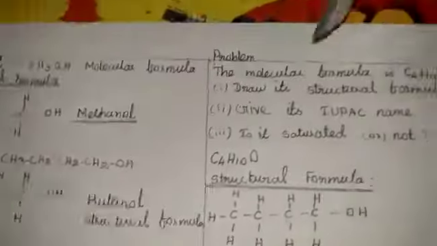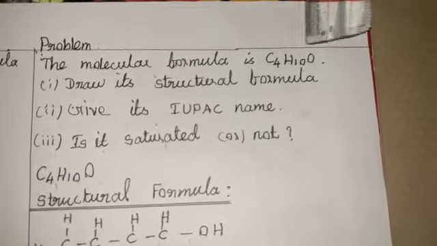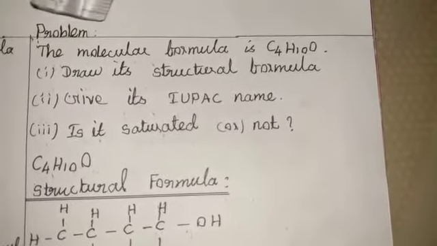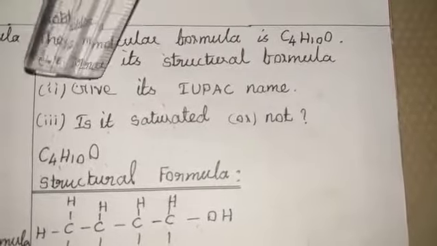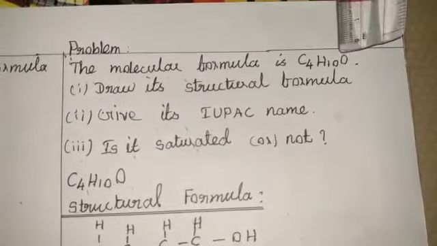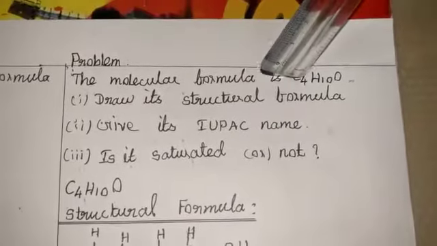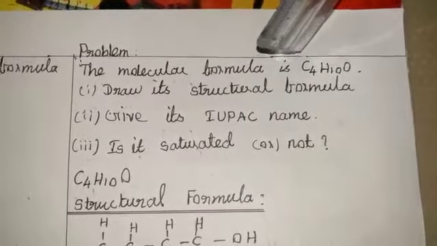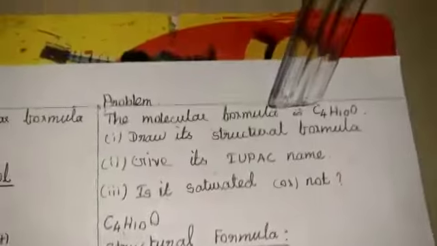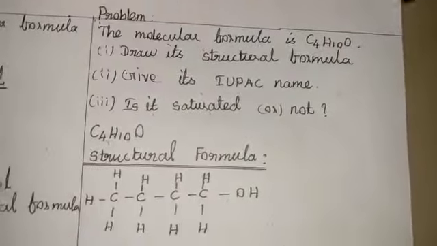Okay, next one, a problem I will teach you. The molecular formula is C4H10. One of the hydrocarbon compounds has molecular formula C4H10. Draw the structural formula and give its IUPAC name and say whether it is saturated or not. First I will denote C4H10. Okay, listen students. Already I told you there are 4 carbon atoms present in the compound, what is that called? Butane. Okay, 4 carbon atoms are present here, the hydrocarbon name is butane.